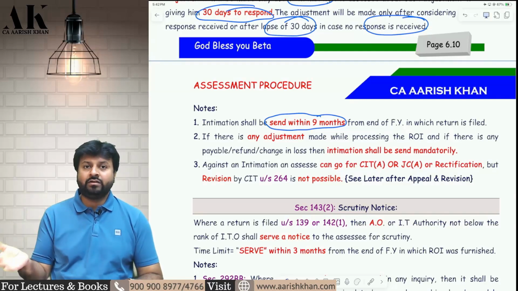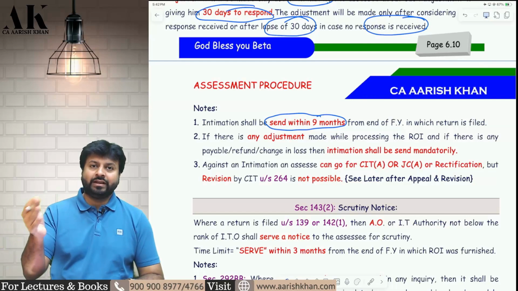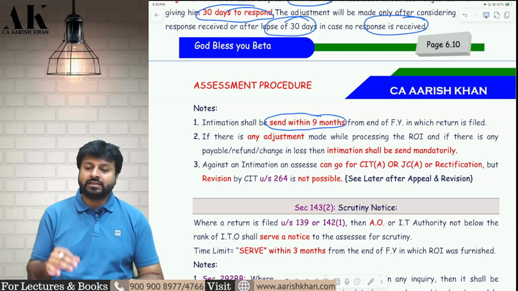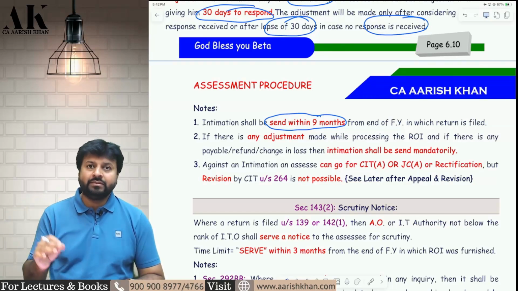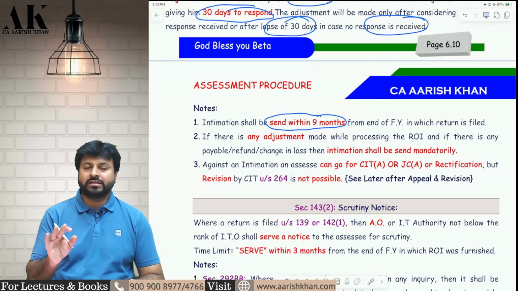So from the end of financial year 25-26, you have 9 months time. It means you have time till 31st December 2026. I hope it is clear to all of you.